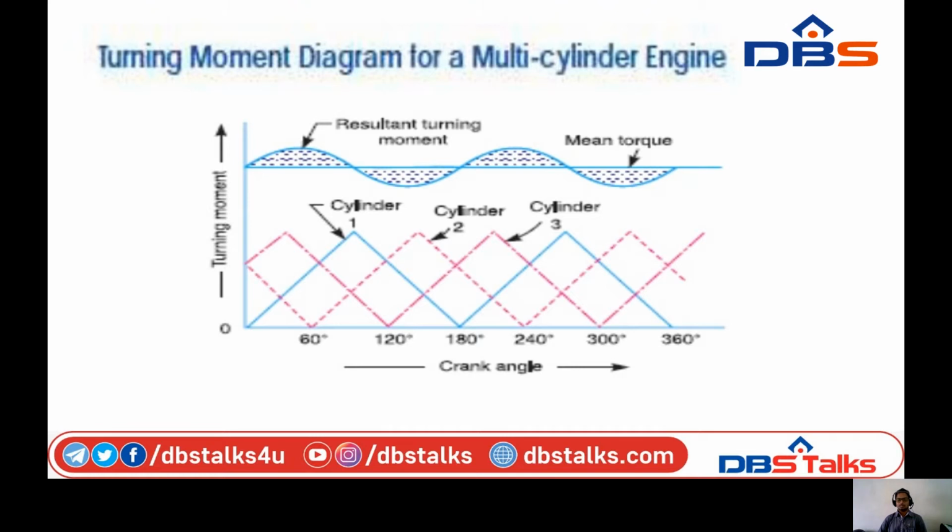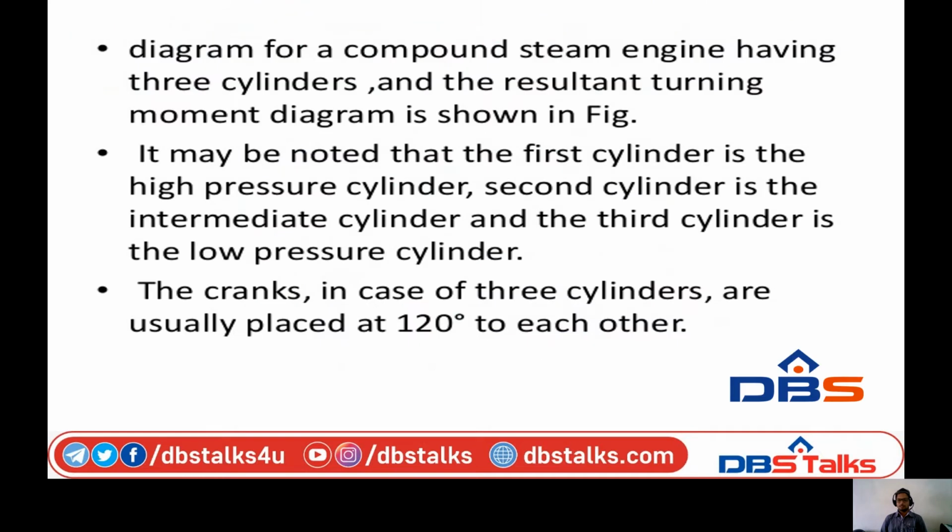The total crank angle is 360 degrees. Therefore, we are having three cranks, so we have to maintain them such that in the case of three cylinders the cranks are usually placed at 120 degrees to each other. Since there are three cylinders and the total angle is 360, 360 by 3 is 120 degrees. This is the diagram we can represent for the multi-cylinder engine.